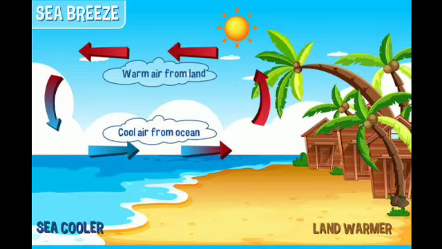Land gets heated during daytime. So when air is blowing or moving from sea towards the land, you can see over there in the picture, when wind is blowing from the sea towards the land, you can see all the water coming towards the land because of the movement in the wind. So when wind is blowing from the sea towards the land, it is called sea breeze.